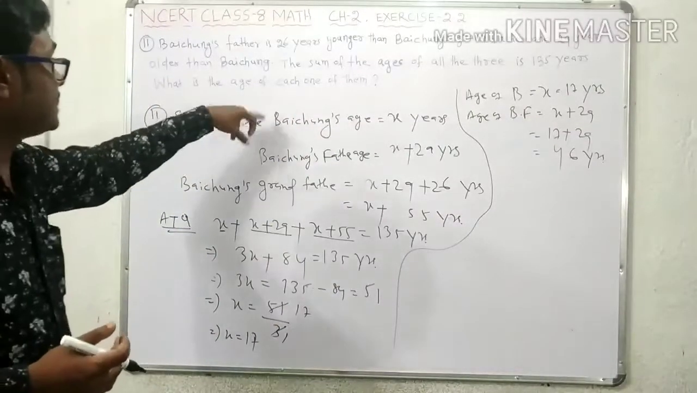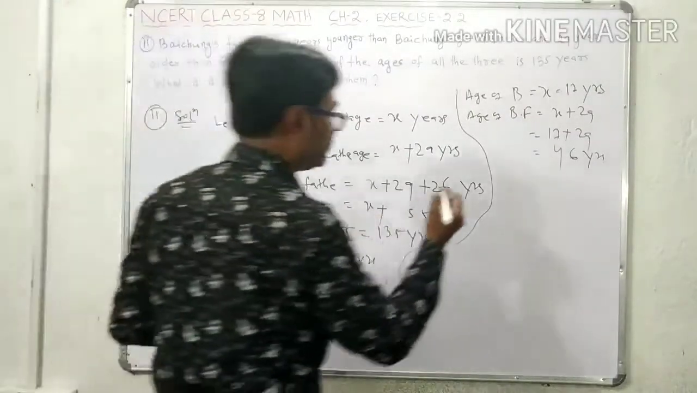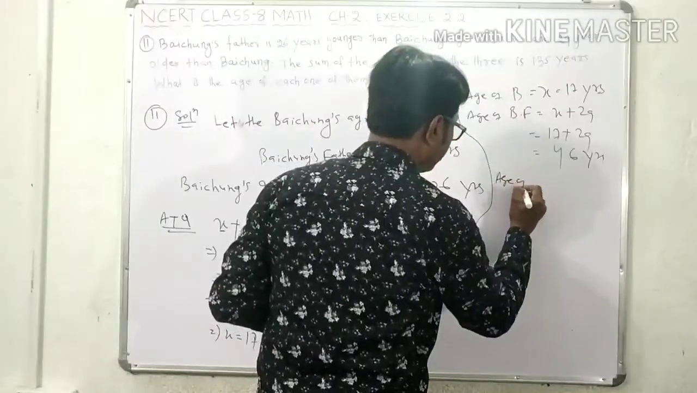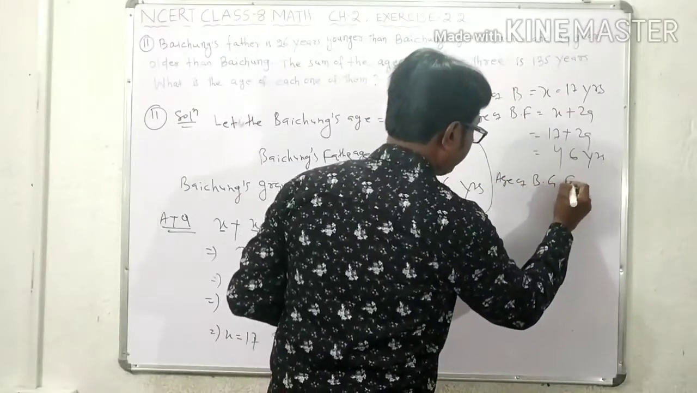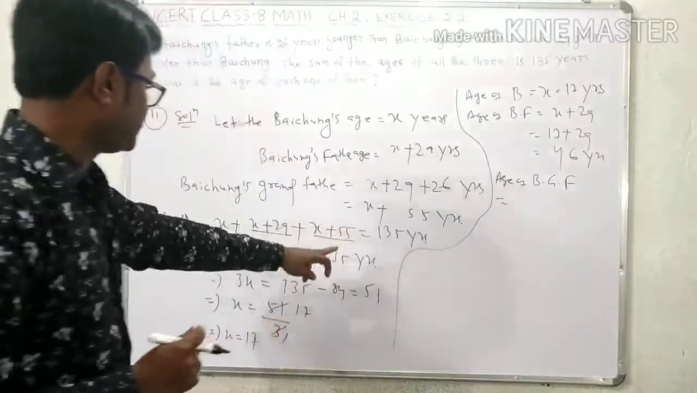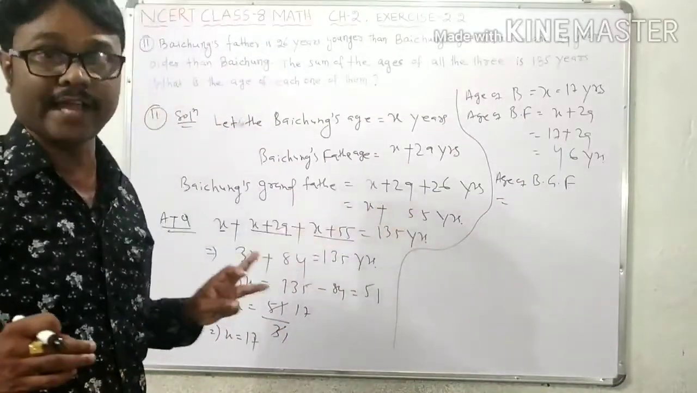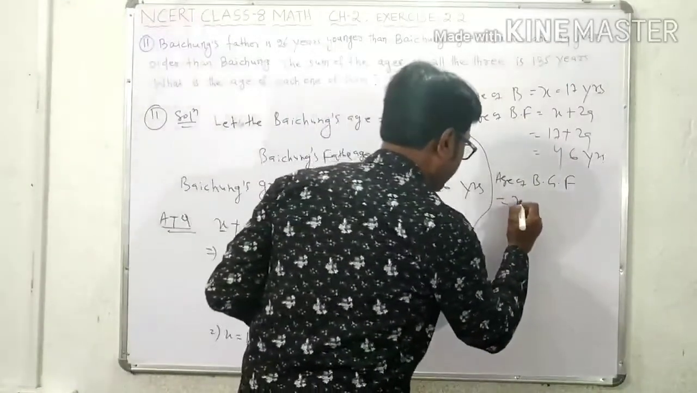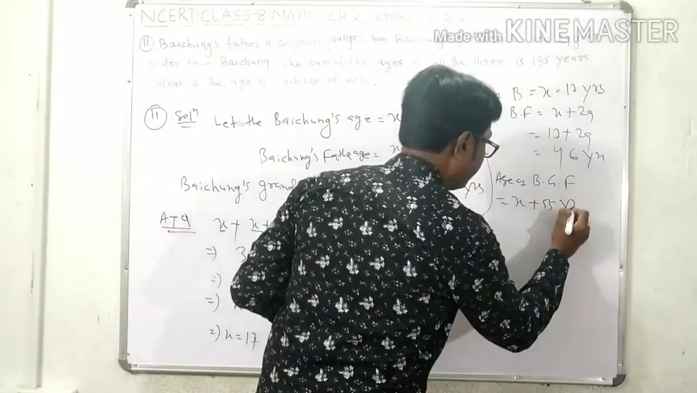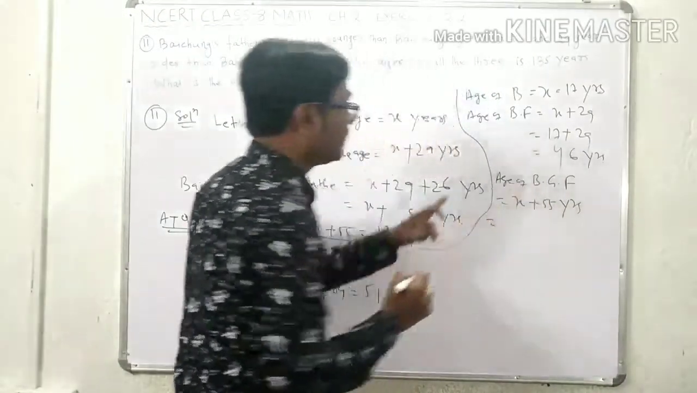Now again, the age of Baichung's grandfather. Age of grandfather is how much? X plus 55 years, student. X plus 55. That means x value is 17.